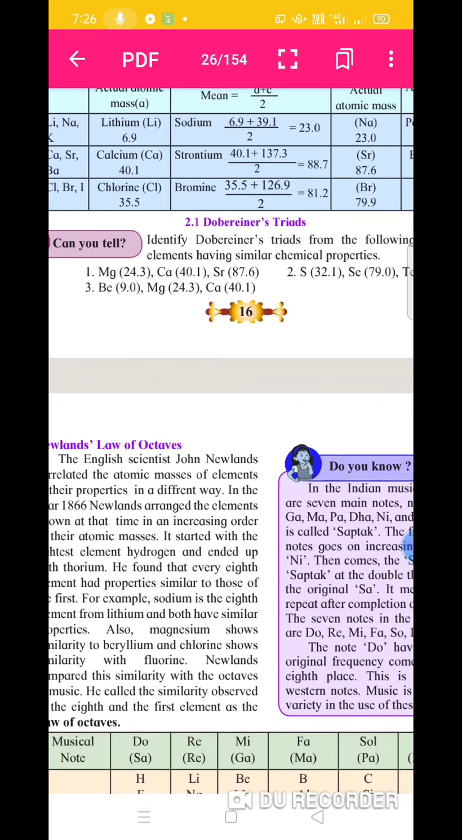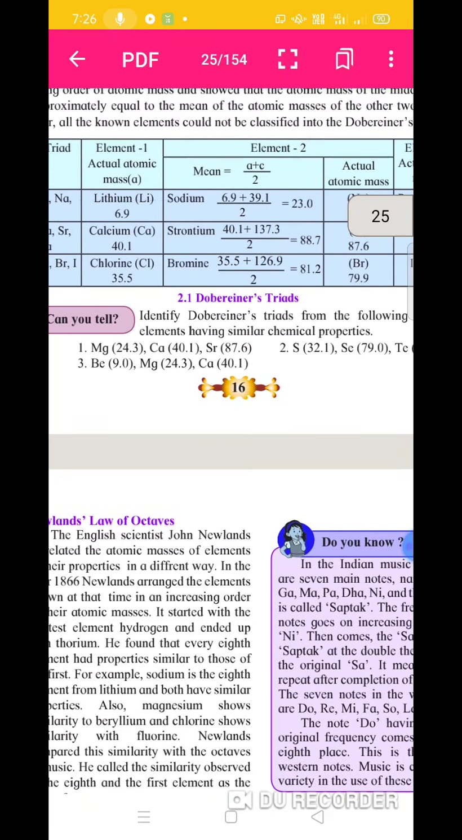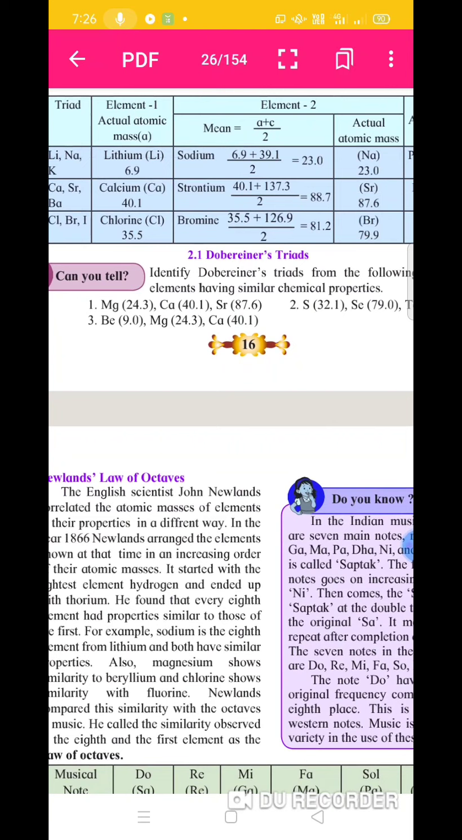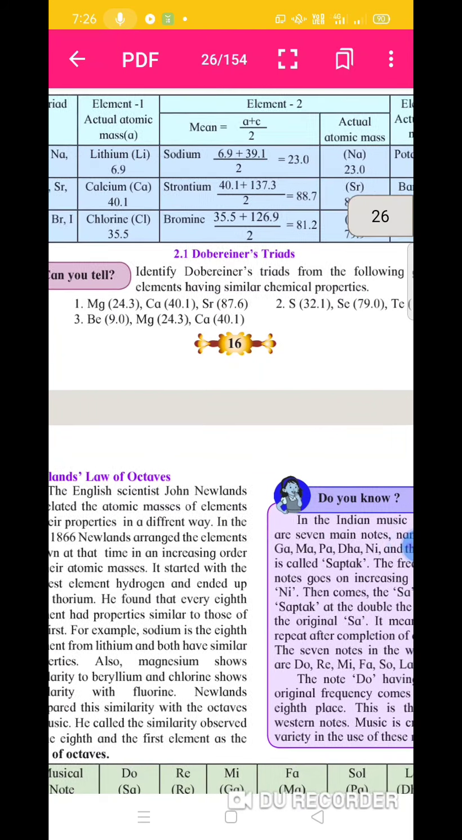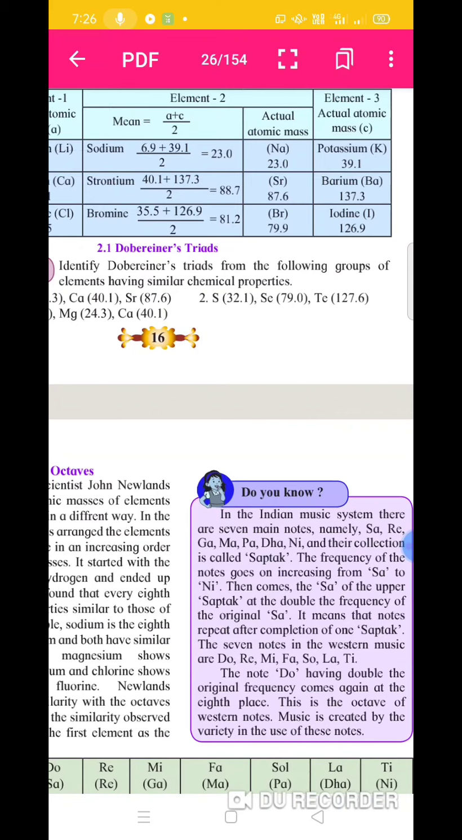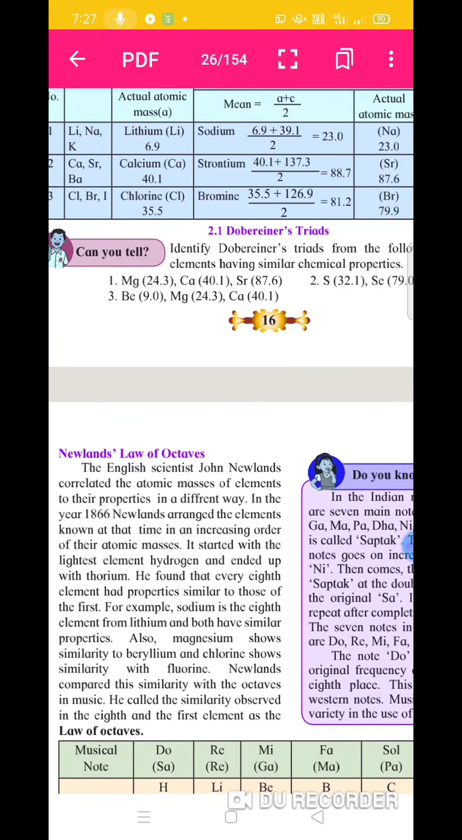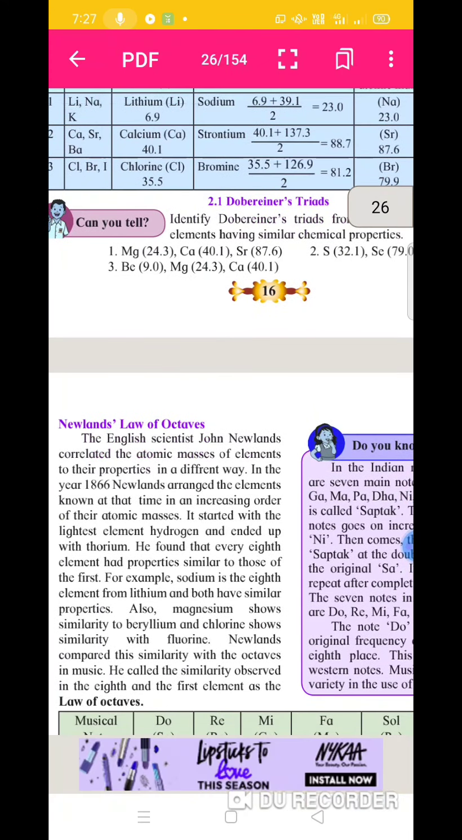These are not Dobereiner triads because the atomic mass of calcium is not the average of magnesium and strontium. So the first is not a Dobereiner triad. Second is sulfur, selenium and tellurium. This is a Dobereiner triad. And third, beryllium, magnesium and calcium. It is also not a Dobereiner triad because they are the same group elements.